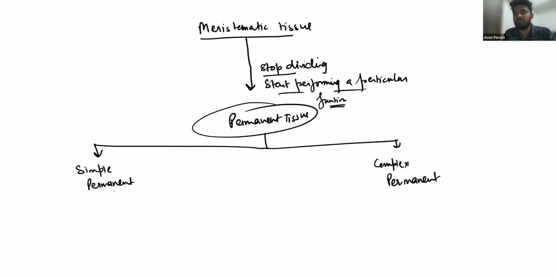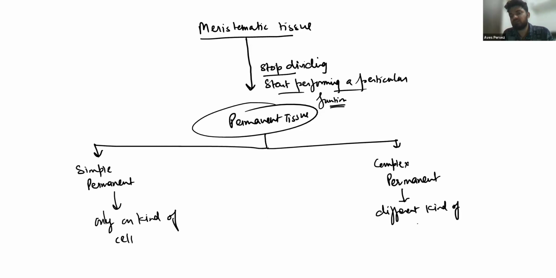What is simple permanent tissue? They consist of only one kind of cell, or similar cells are present. But complex permanent tissue consists of different kinds of cells grouped together, and they form complex permanent tissue. Only xylem and phloem come under this category.